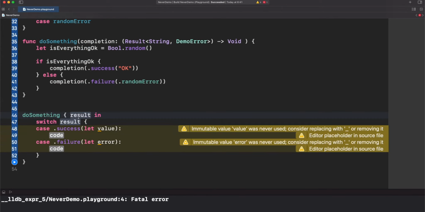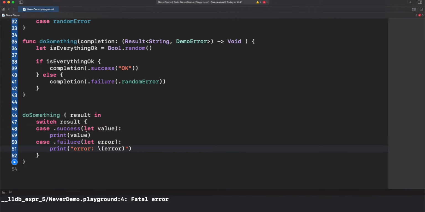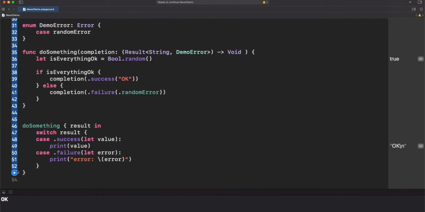As you can see, through the closure, we are getting this result value that contains as a result an enum, which represents a success or a failure. So, in the case of success, we just want to print whatever we receive. Otherwise, we just print the error. Let's run this. We got okay. Let's try one more time. In this case, we got a random error. That's nice. This is a way to just use Result.